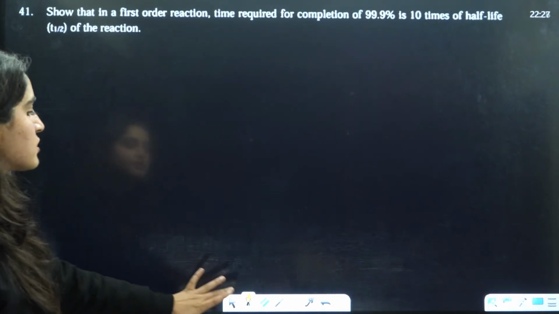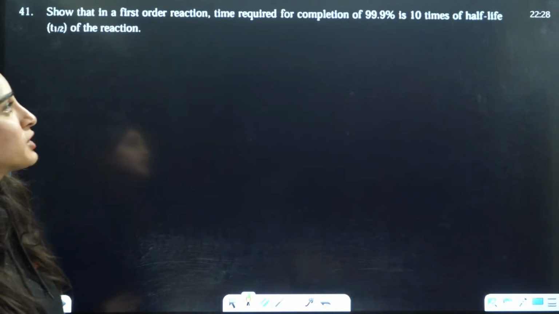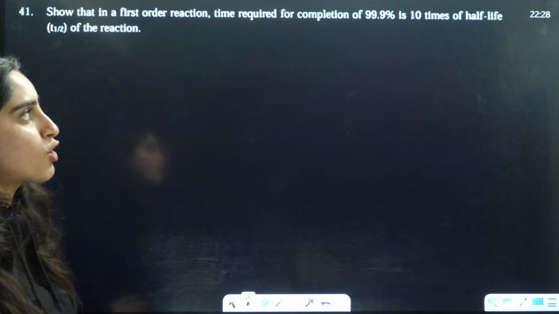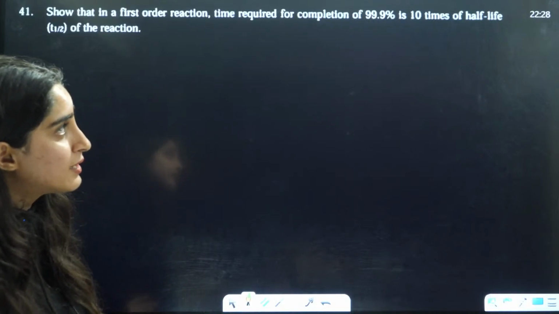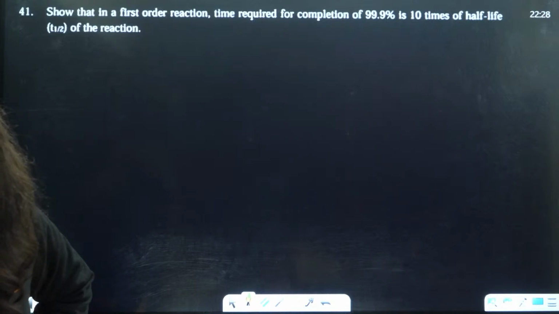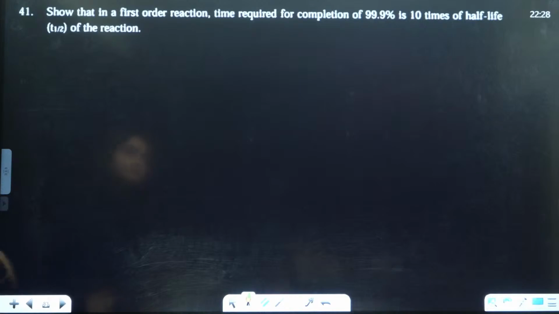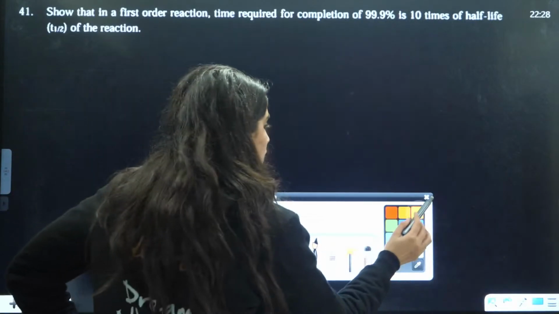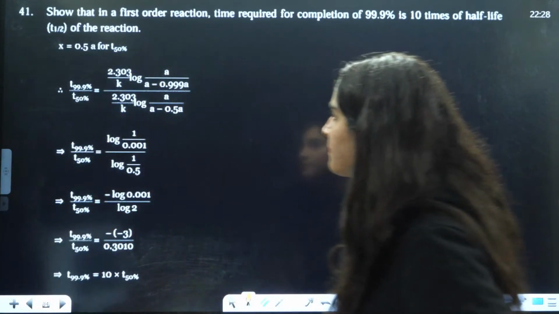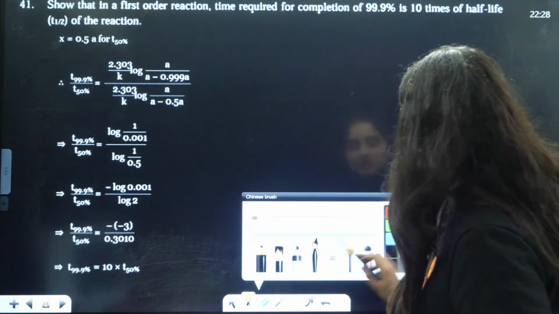Now, next is show that in the first order reaction, time required for completion of 99.9% is 10 times the half-life, T half. Yes, everybody? Everybody in the comment section? Yes, everybody? So let us see that. Right? So 99.9% completion is there.